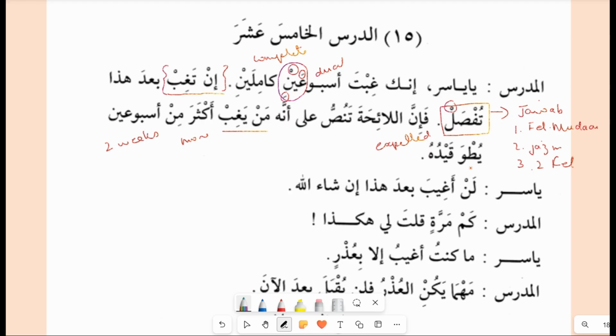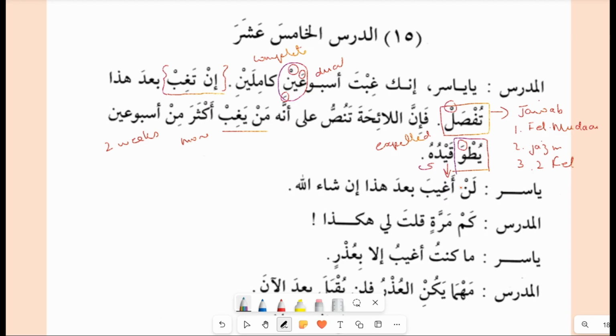Yutwa qaiduhu. So what is the jawab? Yutwa. Yutwa is the jawab. And where is the sukun? Actually, this is the fail mudare with a weak letter. So the weak letter is dropped and the representative fatha remains. So if you see a fatha, that means alif maksura is dropped. So yutwa qaiduhu means your name will be cancelled from the list of the students of this college or school. So in other words, you can say he will be unregistered.